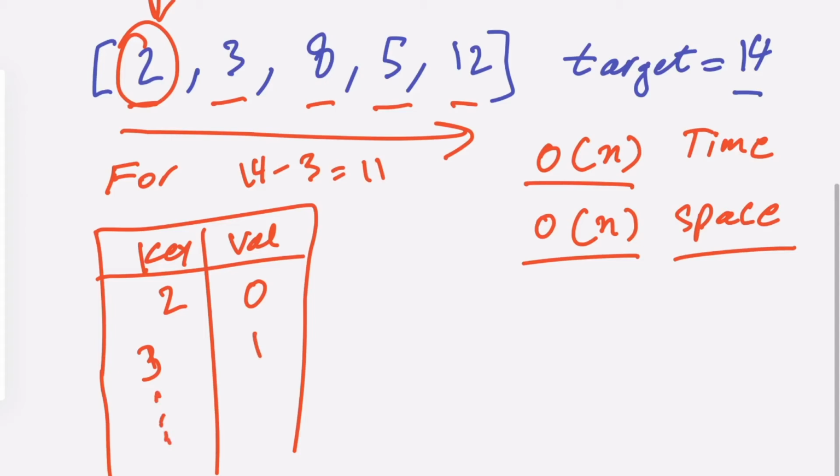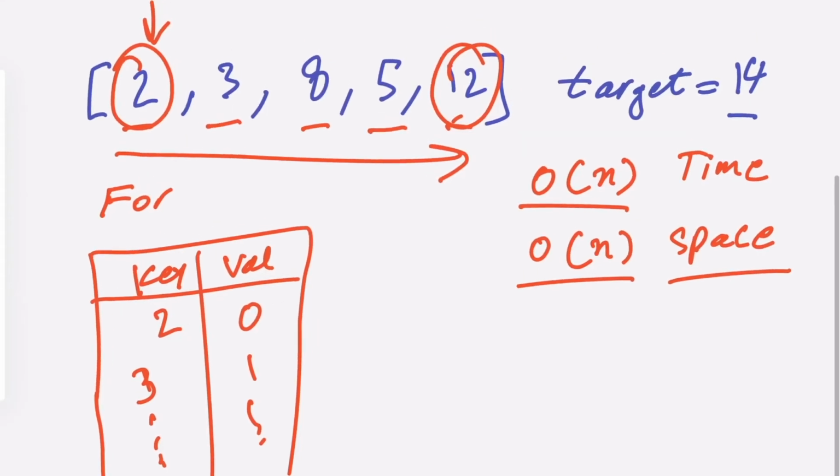It will go on until we see the index of one of those that we are actually trying to find. At the end, when we reach the 12, we are calculating the difference between the target and the 12 there. So 14 minus 12 is going to be 2. First of all, we ask our hash map, do you have any data inside? And yes, we have 2 there, at index 0.